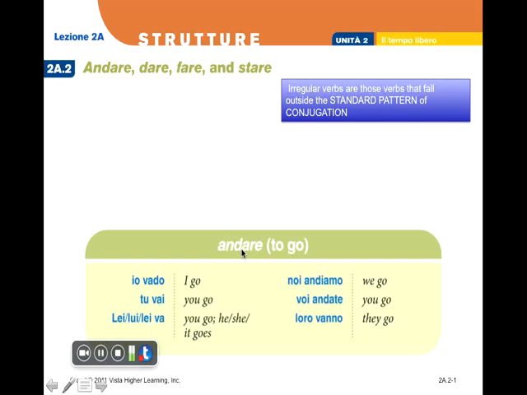So if the verb is regular, the root of the verb doesn't change. So in this case, it would be and. But as you can see from the conjugation here, in reality, io vado is not a form that is predictable by looking at the infinitive. So irregular verbs have a conjugation that is not predictable, that does not follow the standard pattern. That's why for andare we have io vado, tu vai, lui, lei va, noi andiamo, voi andate, loro vanno. Okay?